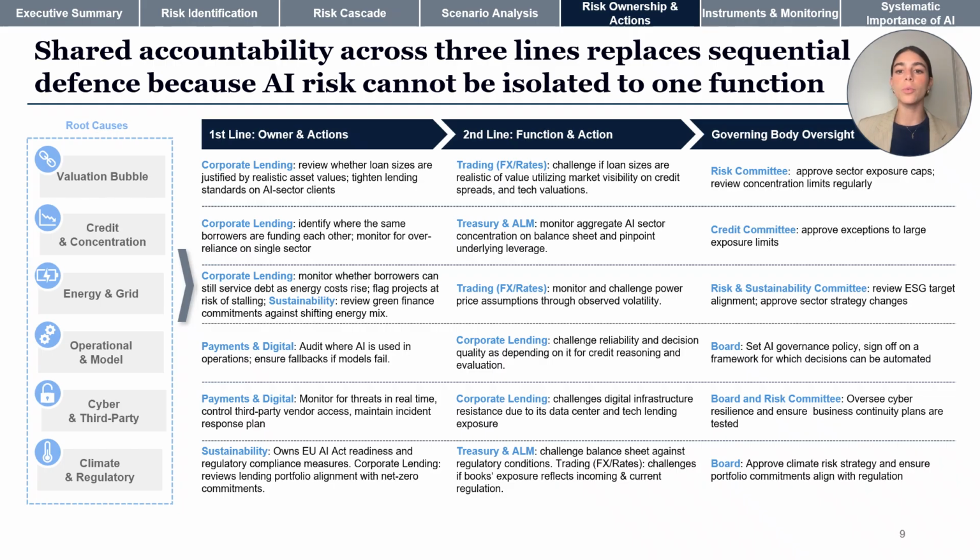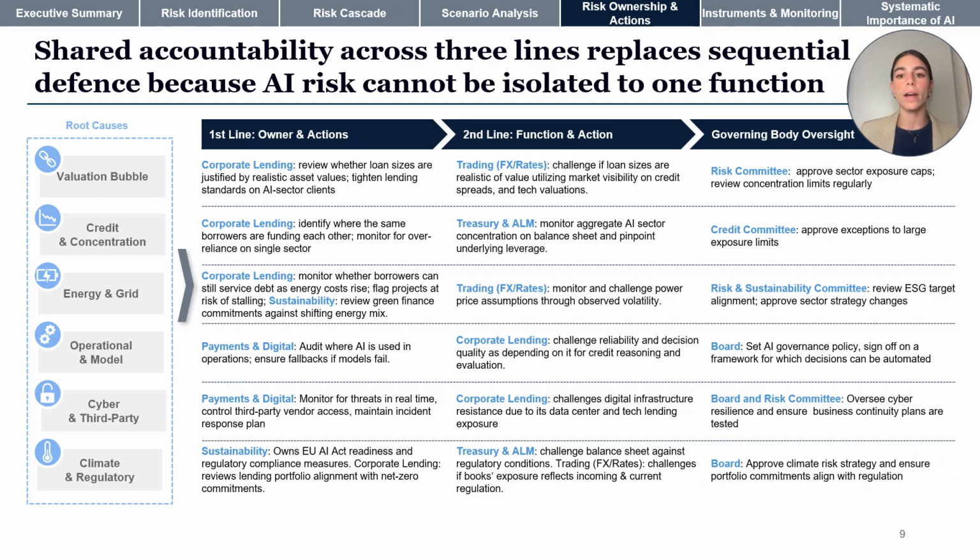On the second line, we assign significant responsibility to Treasury and ALM and trading. Their value here is market visibility because they can observe credit spreads, power price volatility, and regulatory shifts in real time and use that to challenge the assumptions that business lines are making. For governing bodies, most root causes sit with risk committees. These would verify that the controls that the first and second lines of defense have put in place are actually working. For AI risks, where failures can be silent and slow-moving at first, independent verification is necessary.